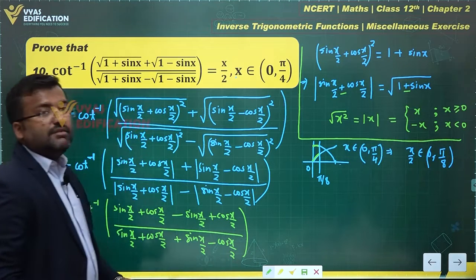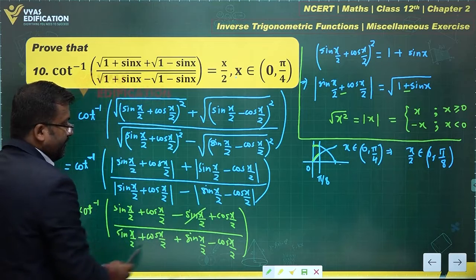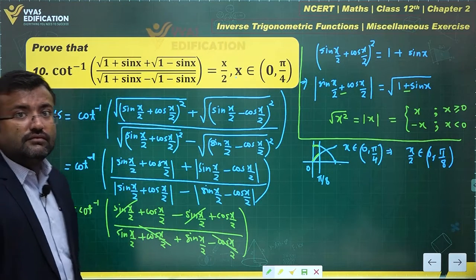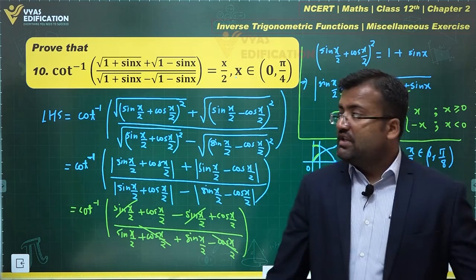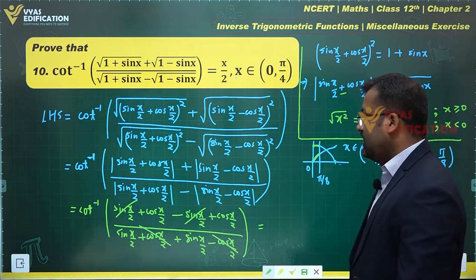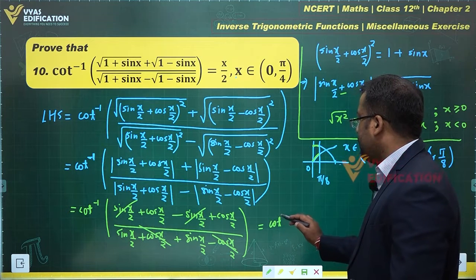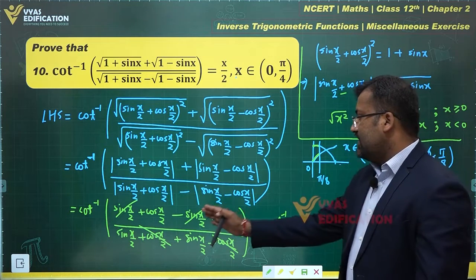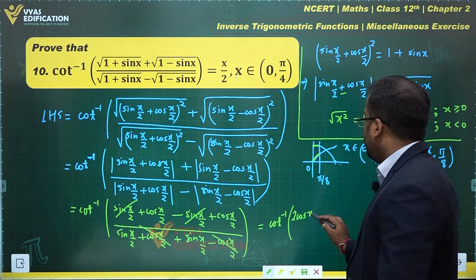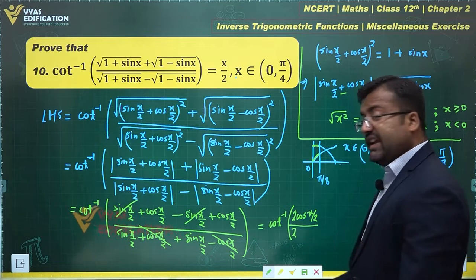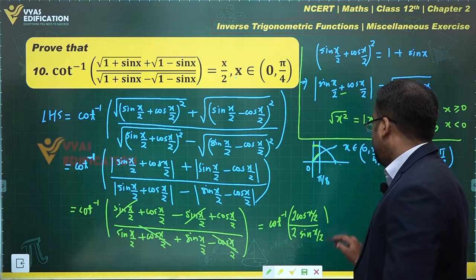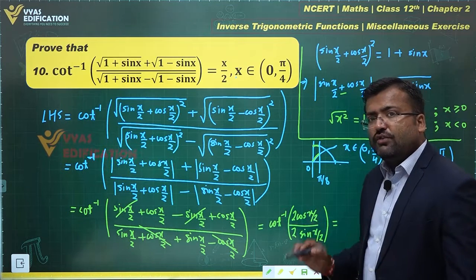Can you observe that some terms will cancel from the numerator and from the denominator? This will further convert into cot inverse of 2 cos x by 2 over 2 sin x by 2 in the denominator. This becomes cot inverse of cot x by 2.